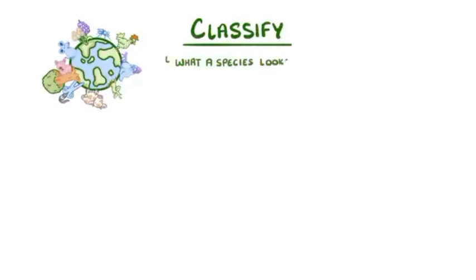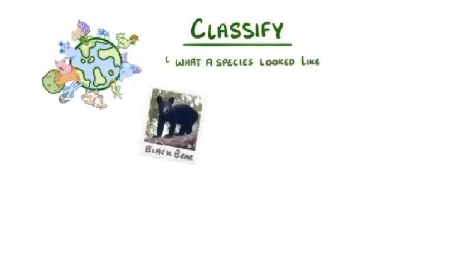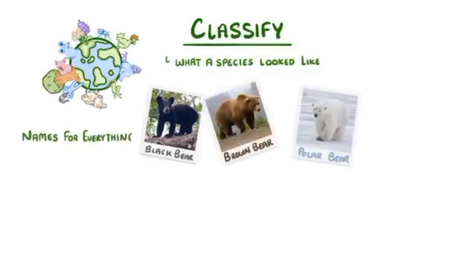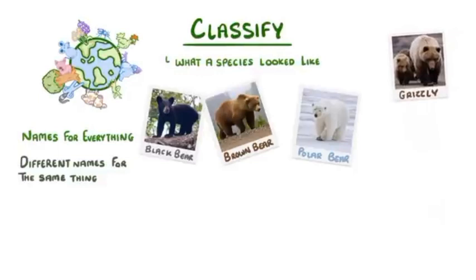With millions of different species on Earth, we need some way to classify them. Our ancestors often did it based on what a species looked like. For example, a black bear is different to a brown bear, which is different to a polar bear. But it's hard to come up with names like this for everything. And different people around the world had different names for the same thing. Like the grizzly bear, which is just a type of brown bear.